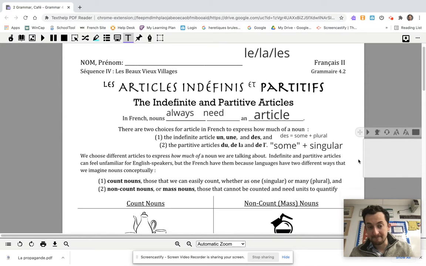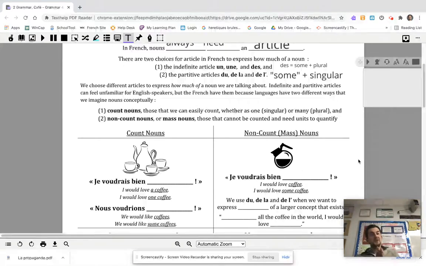D'accord? Okay, so what's the difference between apple and food? Apple is what we call a count noun. You can count how many apples you have. I have 1 apple, 2 apples, 3 apples. D'accord? There are also what are called non-count nouns or mass nouns. Food is an example because you cannot say, I have 1 food, 2 foods. See, it doesn't work. 3 foods. And so when you're trying to think, wait, is it a count noun or a mass noun? That's the question you ask yourself. Can I count it? If it's a count noun, you can count it.